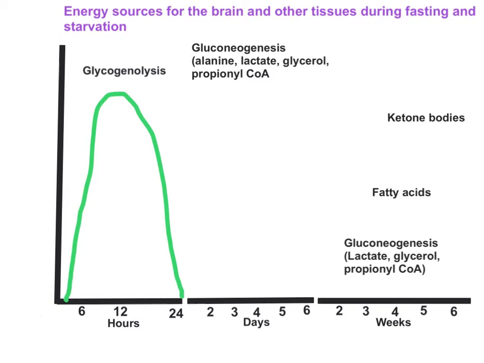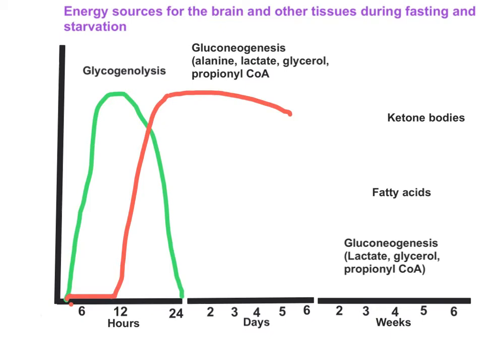Gluconeogenesis is the synthesis of new glucose molecules from non-carbohydrate sources. Gluconeogenesis will be at baseline at 2 to 3 hours after fasting, but it steams up at 12 hours and peaks by 24 hours. When glycogen breakdown is completely depleted, your gluconeogenesis peaks. As you can see from the curve that I have drawn here in the red line, it peaks by 24 hours and now it stays there for another 4 to 5 or 6 days.